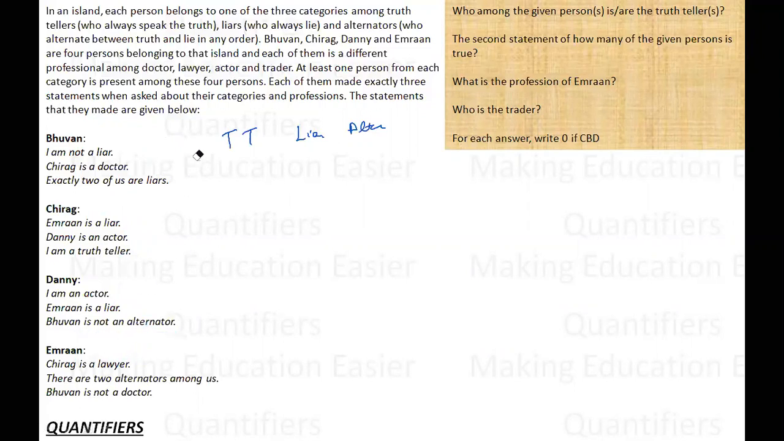So this assumption is a wrong assumption. Now these two cannot be truth tellers. I definitely know this. So let me take Imran as a truth teller, and let me check whether the things are consistent or not. If I am assuming Imran to be a truth teller, then he is saying Chirag is a lawyer. So Chirag is a lawyer.